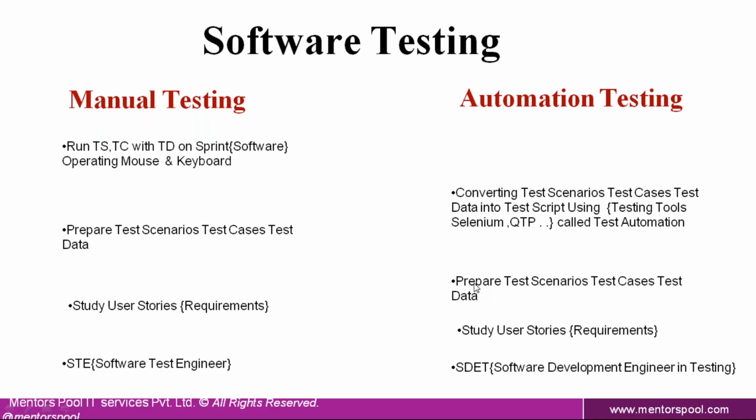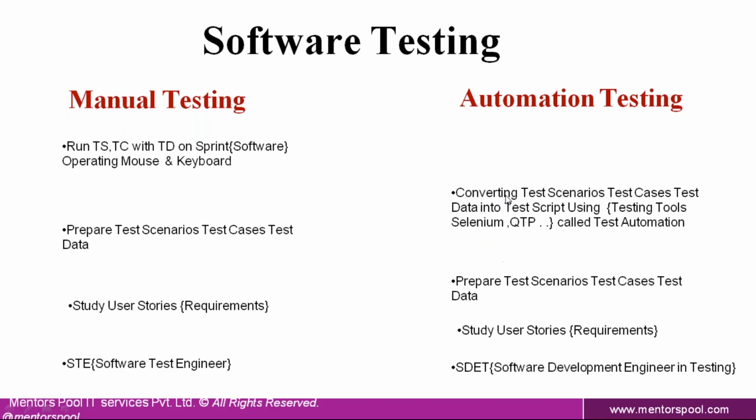If the company is maintaining the same team for manual testing and automation testing, as an SDET, you need to do the manual testing activity also. Means preparing test scenarios, test cases along with the test data also needs to be done by you only. If the company is maintaining the same team, then what next? After preparing test scenarios, test cases along with the test data, by the time the developer is developing the build, you need to convert the test scenarios, test cases along with the test data into the test script using the most popular test automation tools available in the market like Selenium, Java Robot, QTP. Using these types of test automation tools, you are going to convert them into the test script.